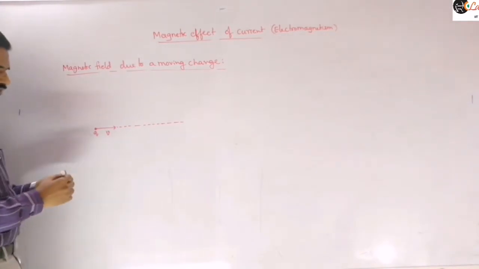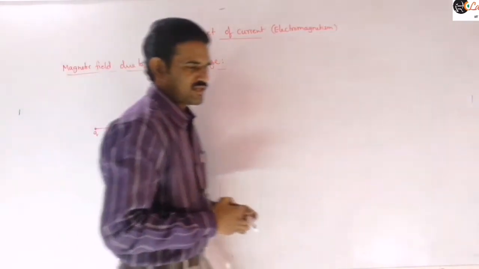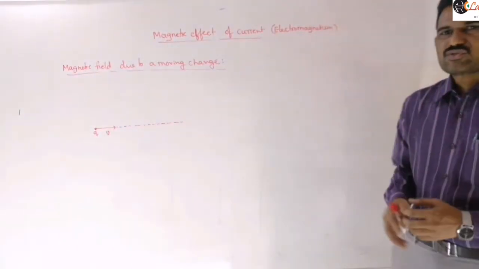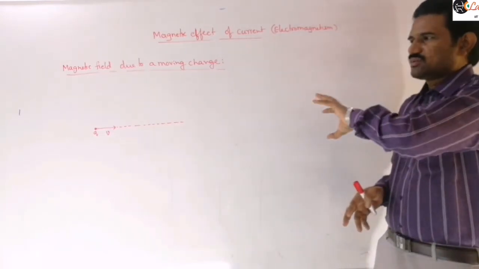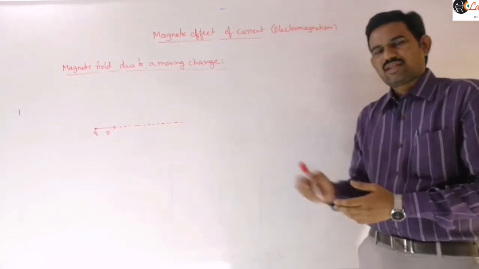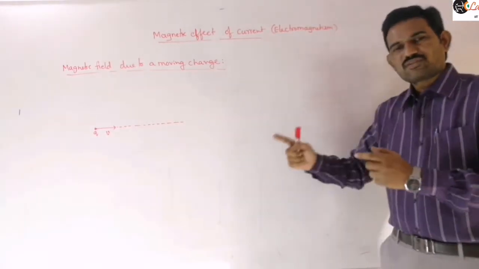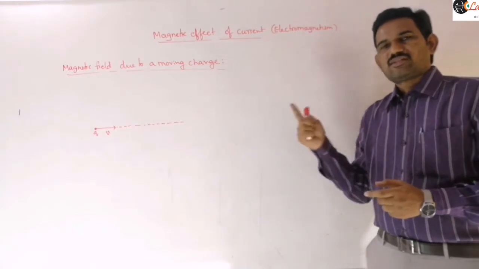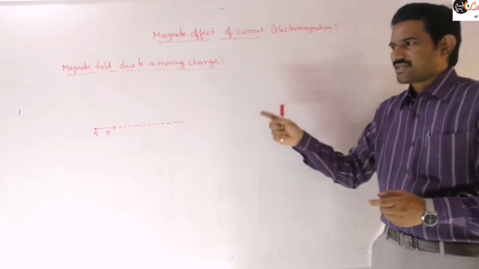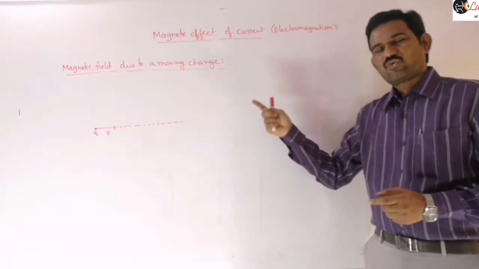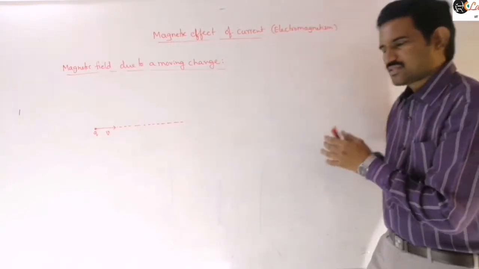It will produce some magnetic field around it, and those magnetic field lines are concentric circles with their centers on the line along which the particle is moving. Those are closed circular lines, and they are coaxial circles. That means all those circles have their centers lying on the same line.